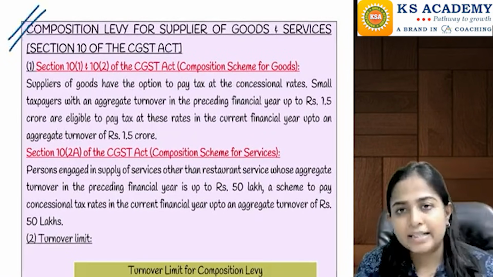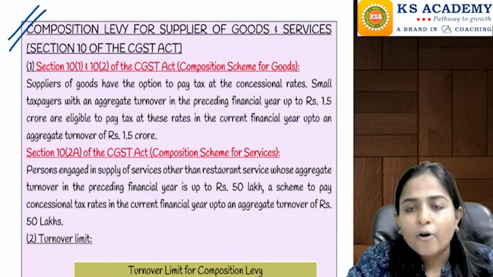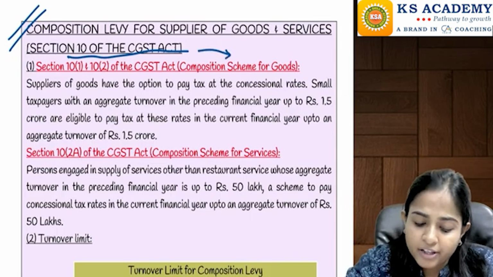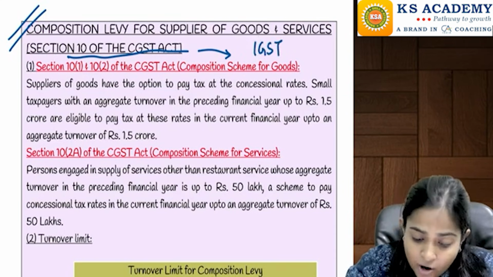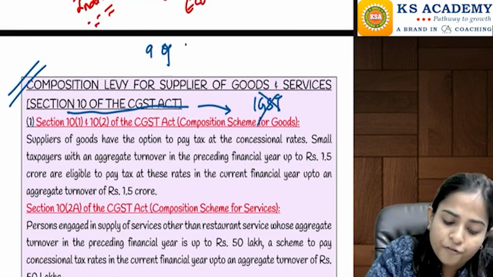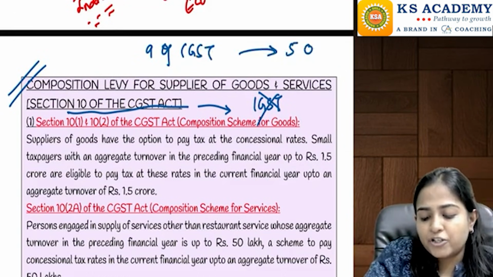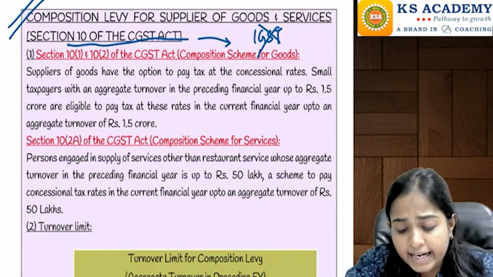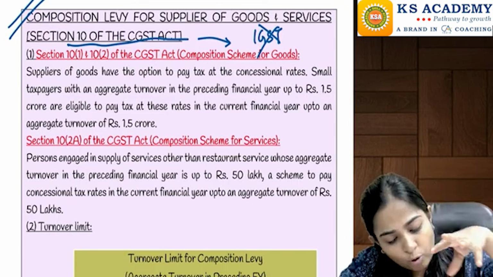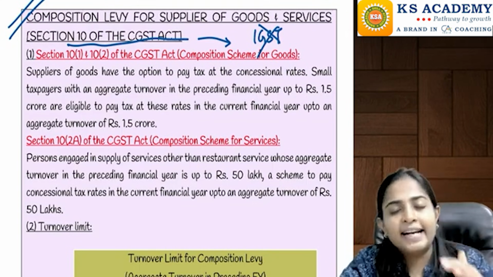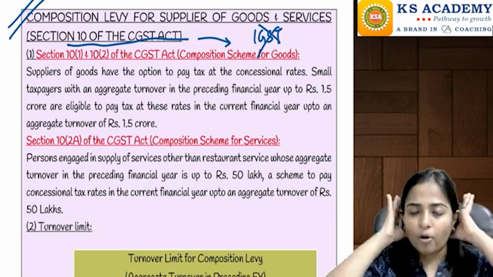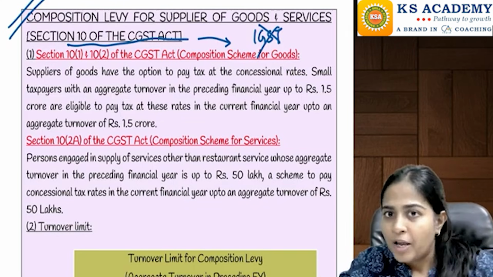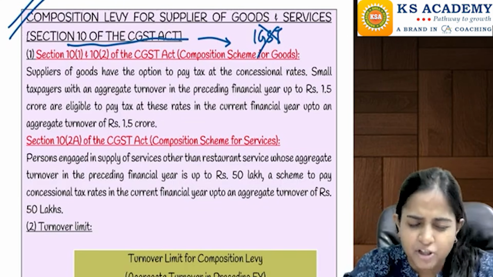Yes, now let's go to the last concept of the chapter, that is composition levy. Composition levy is covered under section number 10 of the CGST Act. It is not covered correspondingly under IGST. Just like section number 9 of CGST was correspondingly there in section number 5 of the IGST, it is not the same for the composition levy. For composition levy, provisions are contained only in CGST; you will understand later why. Now in composition, three section numbers, if you can remember: 10(1), 10(2) and 10(2A).